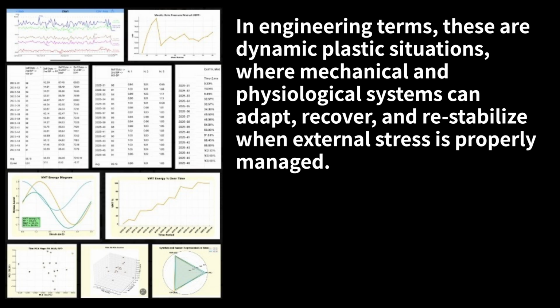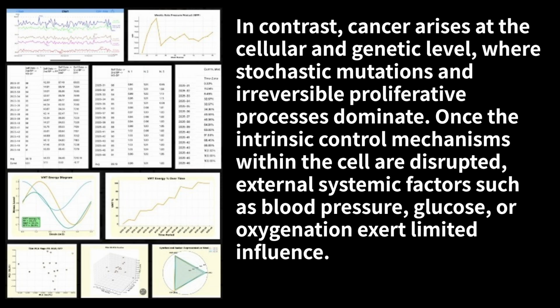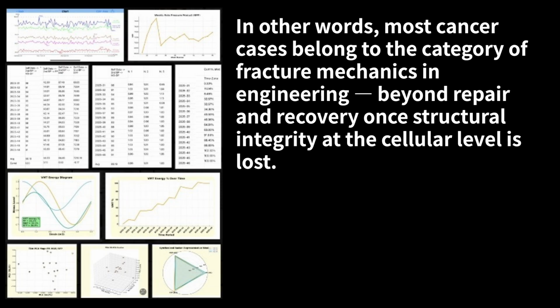In engineering terms, these are dynamic plastic situations, where mechanical and physiological systems can adapt, recover, and restabilize when external stress is properly managed. In contrast, cancer arises at the cellular and genetic level, where stochastic mutations and irreversible proliferative processes dominate. Once the intrinsic control mechanisms within the cell are disrupted, external systemic factors such as blood pressure, glucose, or oxygenation exert limited influence. In other words, most cancer cases belong to the category of fracture mechanics in engineering, beyond repair and recovery, once structural integrity at the cellular level is lost.